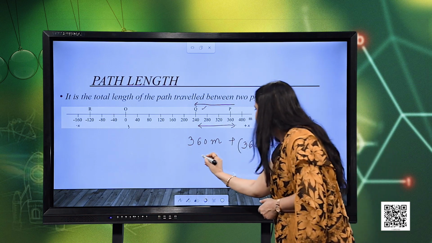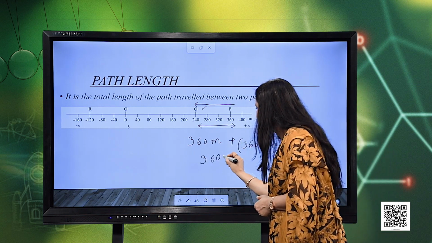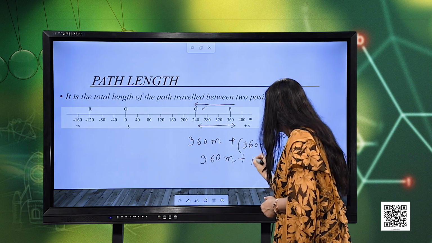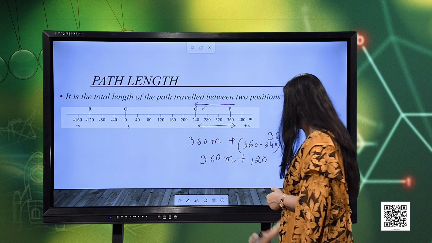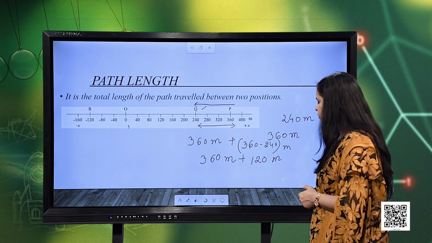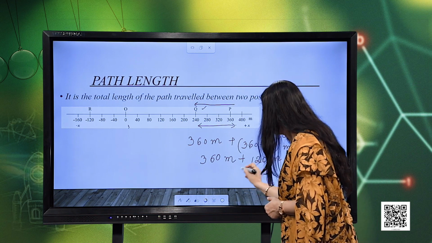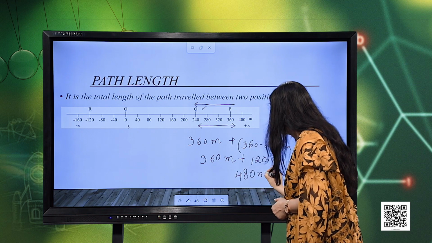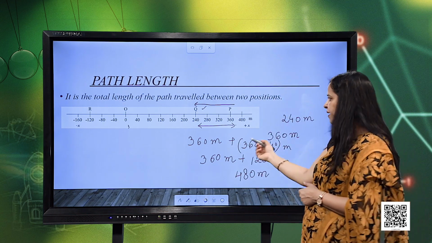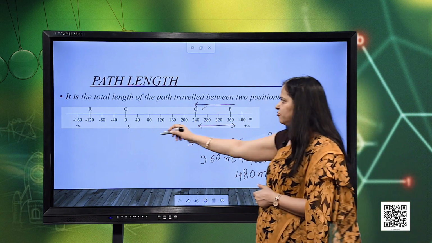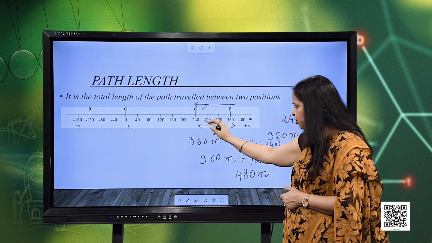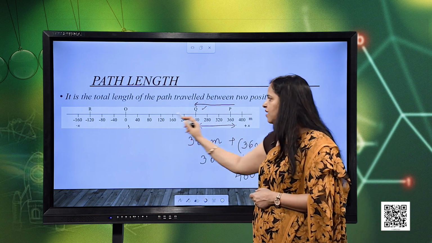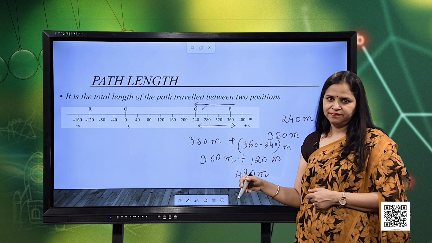So, can we calculate it? It will be equal to 360 meters plus 120 meters. So, finally, how much is the distance traveled? The distance traveled will be 480 meters. So, this is the total distance traveled by the object when it starts from point O, reaches Q, then P and then comes back till point Q. So, this is the actual length of the path it traveled.